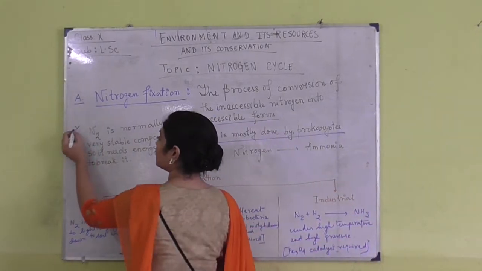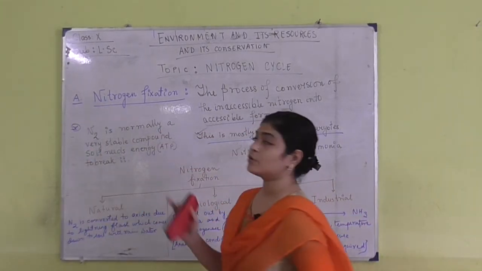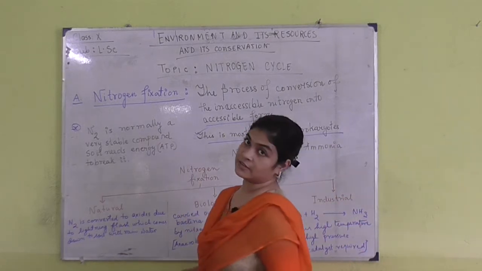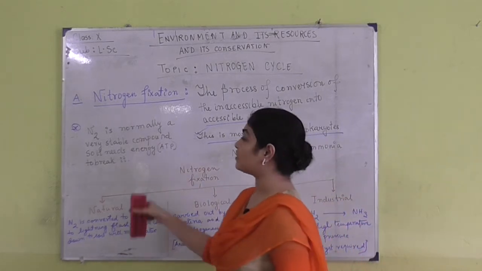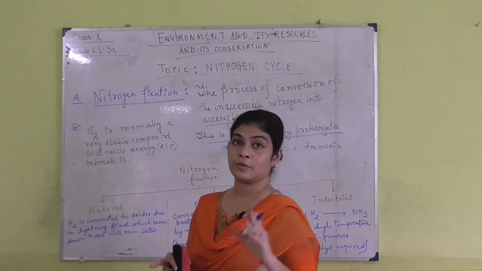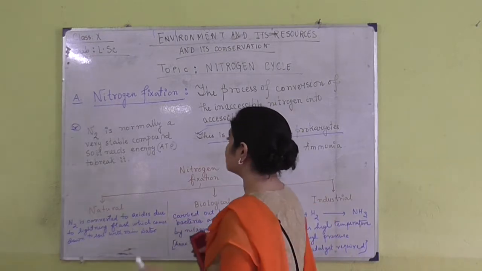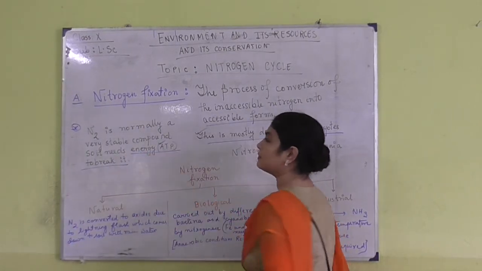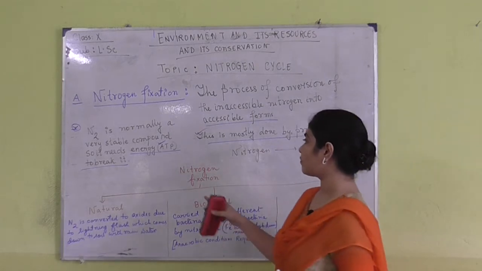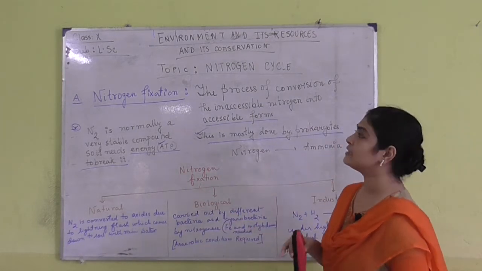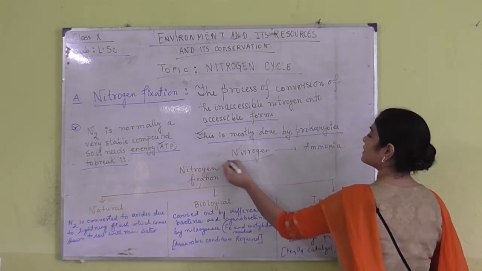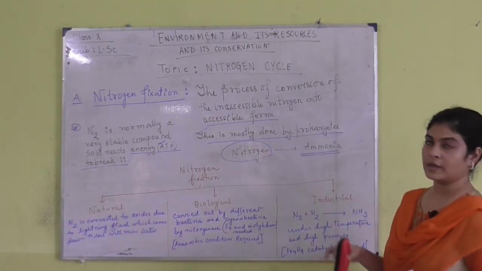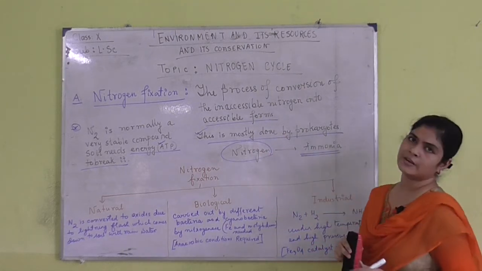I have just given over here a short tidbit, that nitrogen is normally a very stable compound, okay? It has triple bonds with each other, so it is very difficult to break those bonds, which requires a lot of energy, and this energy is provided by ATP molecules. In this process, nitrogen is converted to ammonia, and it is mostly done by different kinds of bacteria.